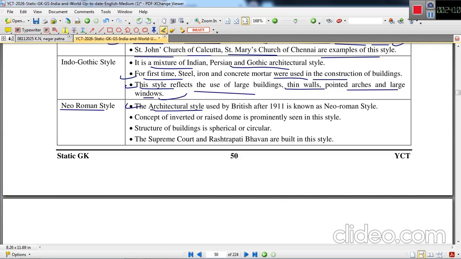Neo-Roman style, the architectural style used by British after 1911, is known as the Neo-Roman style. Concept of inverted or raised dome is prominently seen in this style. The structure of building is spherical or circular. The Supreme Court and Rashtrapati Bhavan are built in this style, Neo-Roman style.